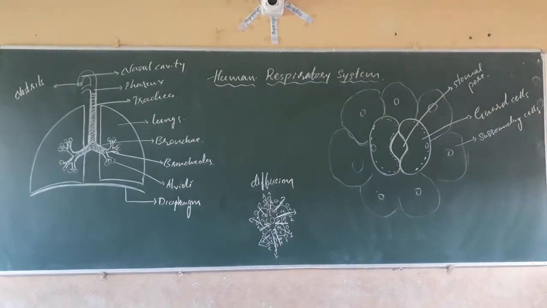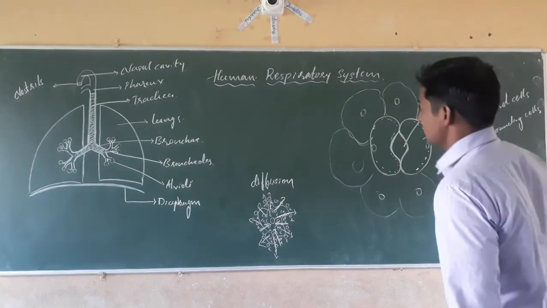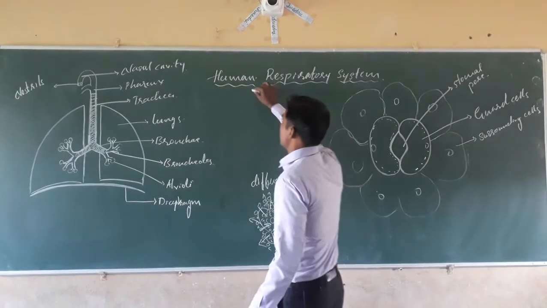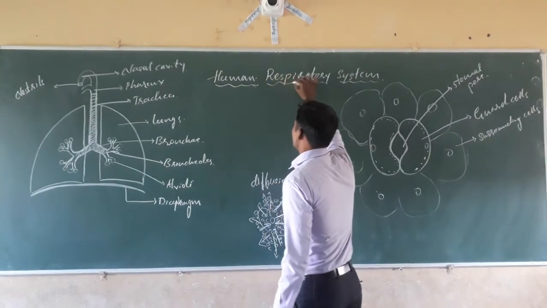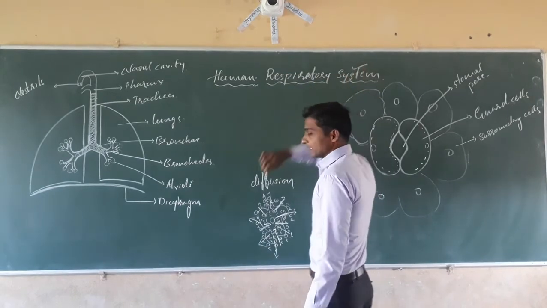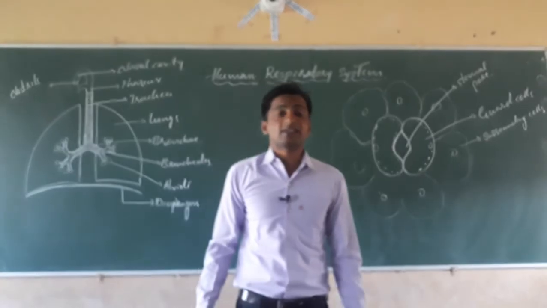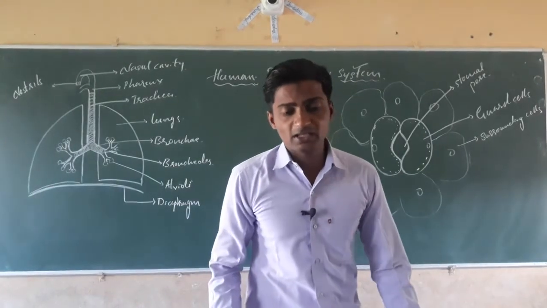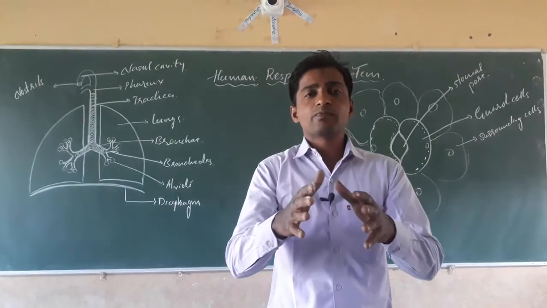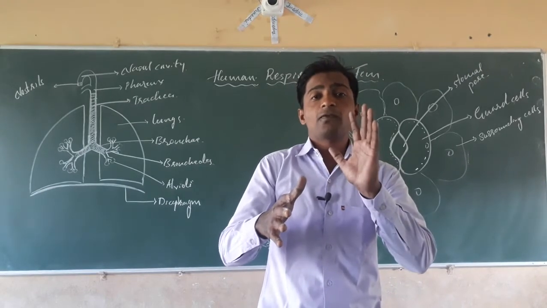Dear students, now we are going to study the complete respiratory system in human beings. In this topic, we will learn mainly about the human respiratory system. The human respiratory system depends on a special system which includes a number of organs.